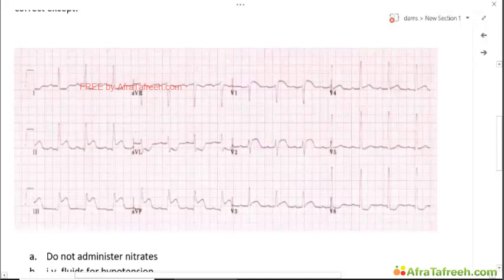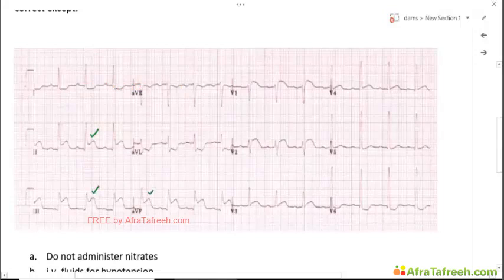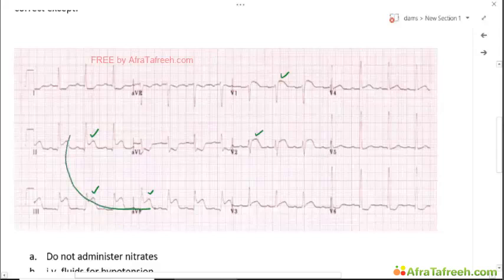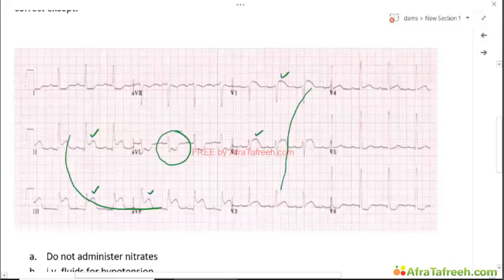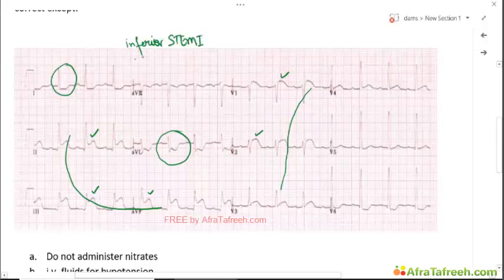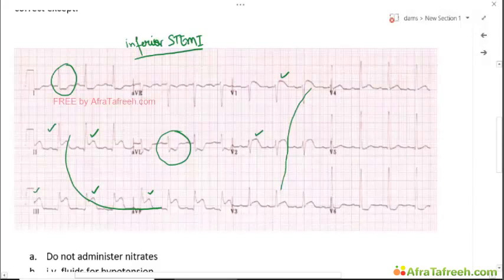Okay, so this ECG grossly shows a lot of ST elevations at various leads. I can see a lot of ST elevations here. So this is ST elevations in the inferior leads, in the septal and anterior leads, with the reciprocal ST depression in lead AVL and lead 1. So this is suggestive of an inferior STEMI. Okay, because in the inferior leads 2, 3, AVF, we have ST elevations with a reciprocal T-wave inversion and ST depression in lead AVL. Okay.